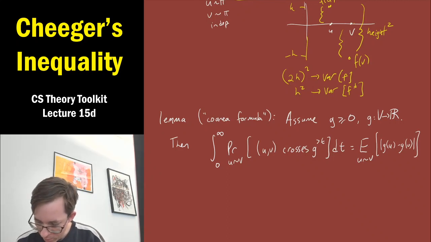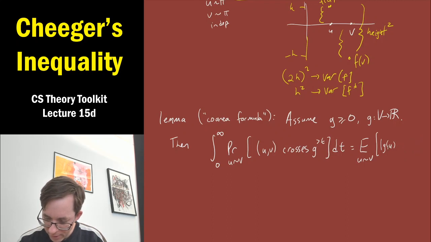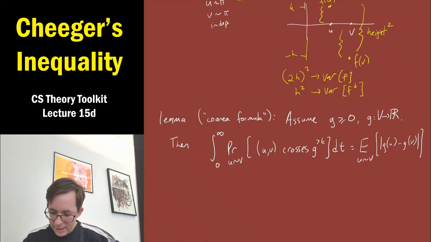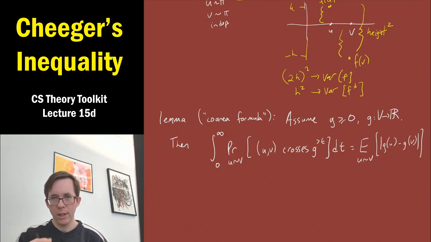Okay, that's not super clear, but I wanted to make sure I didn't go off the side of the screen. Let me rewrite this a little bit. Expected value, absolute value, g of u minus g of v. Okay, so the right-hand side is not too complicated. It's sort of like the local variance of g, but when we use this 1 norm instead of the squared 2 norm like we do in the definition of the quadratic form. It's the expected absolute value of the difference.